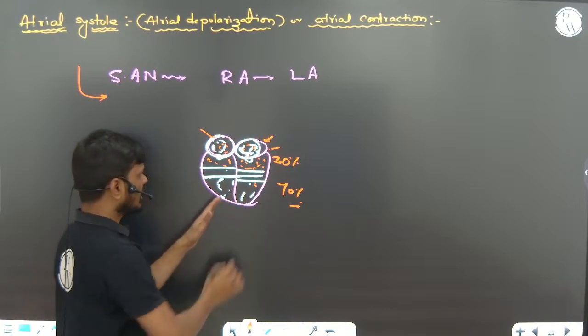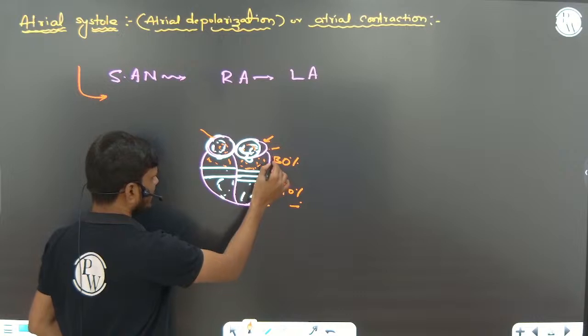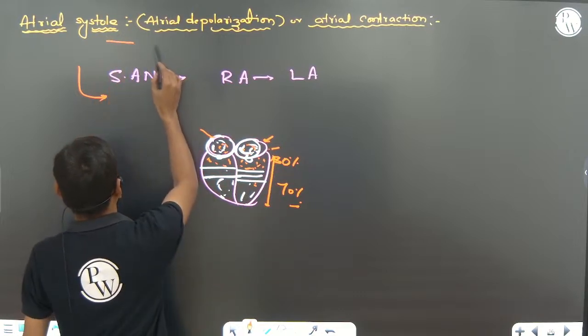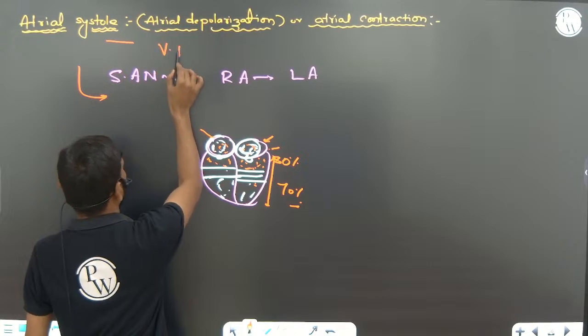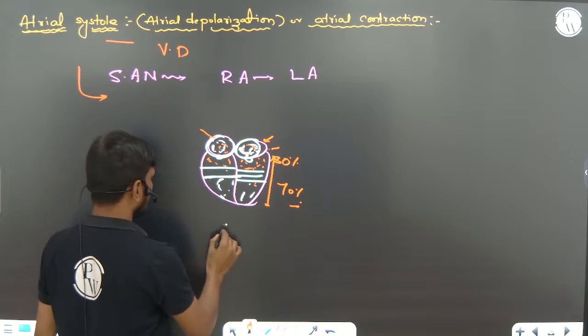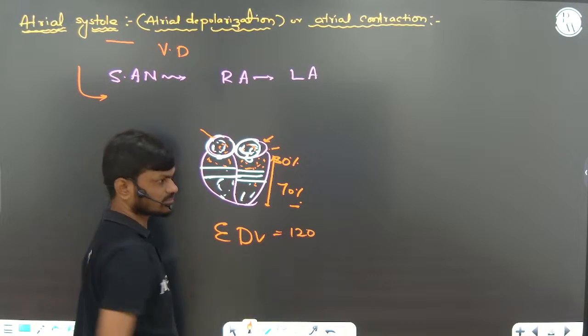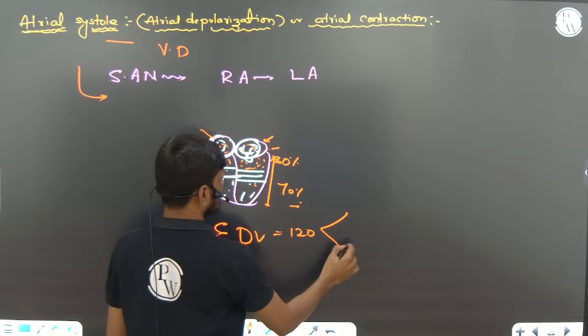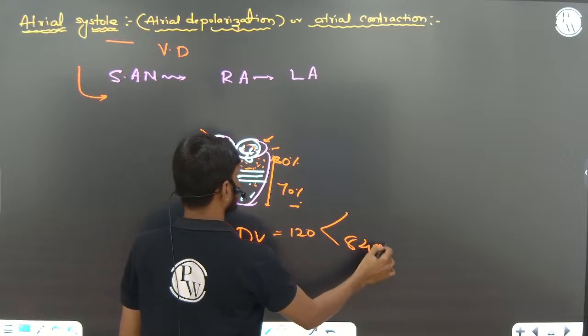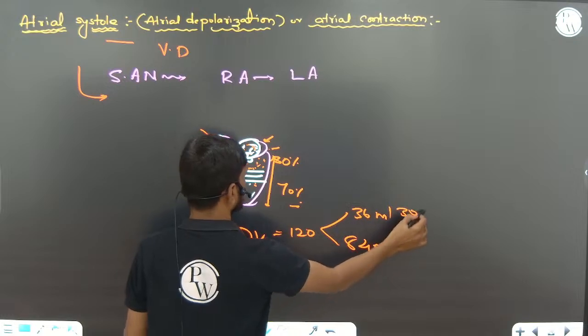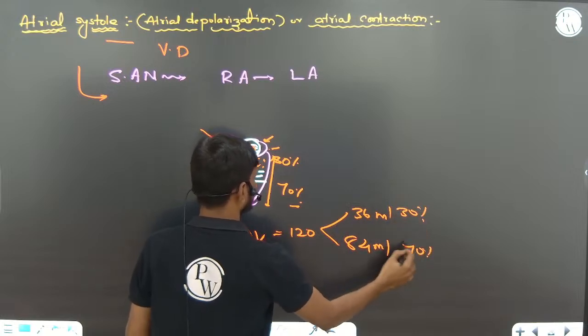Now the total amount of blood present in the ventricle at the end of atrial systole or ventricular diastole is called end diastolic volume, that is 120 ml. In 120 ml, 84 ml is already there. Only 36 ml is coming. This is 30%. This is 70%.